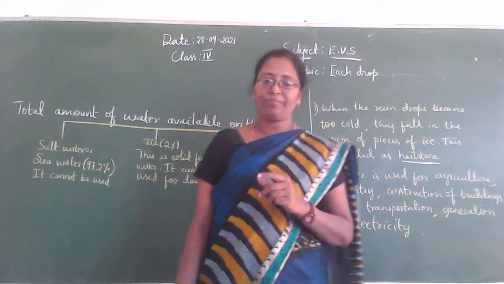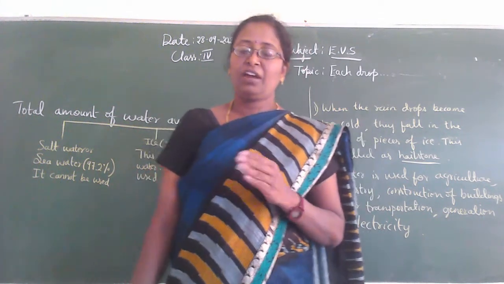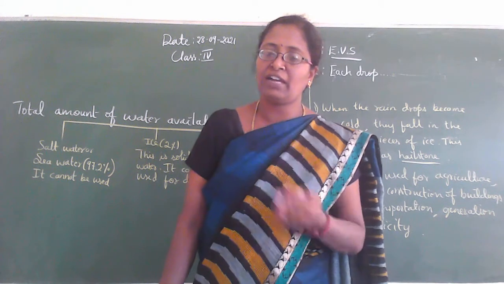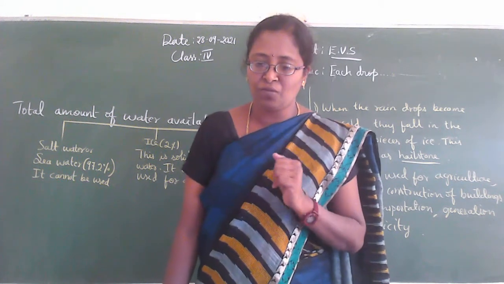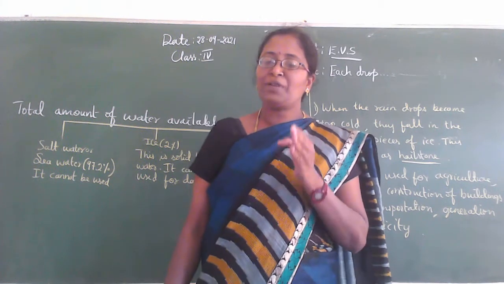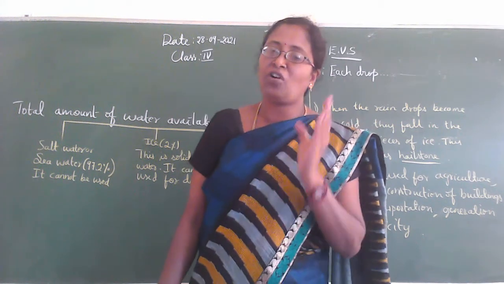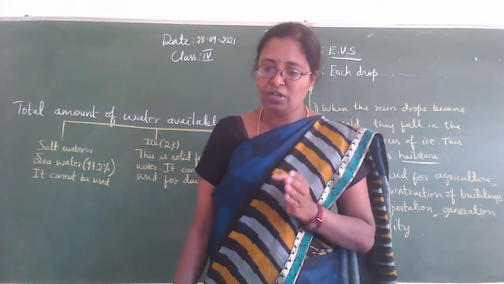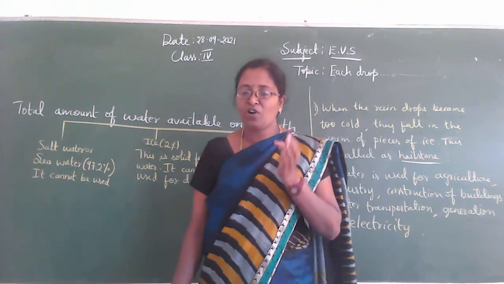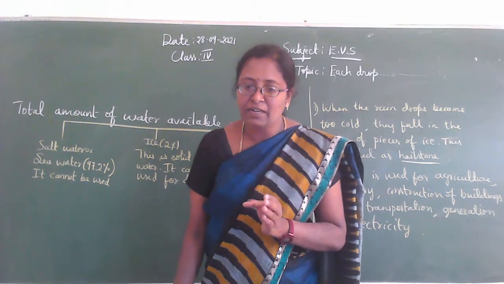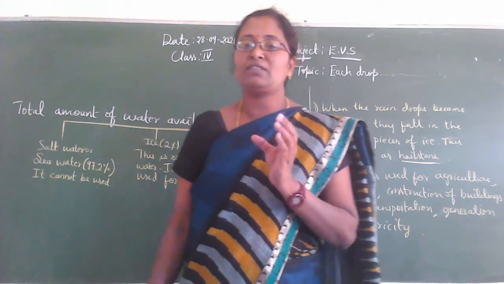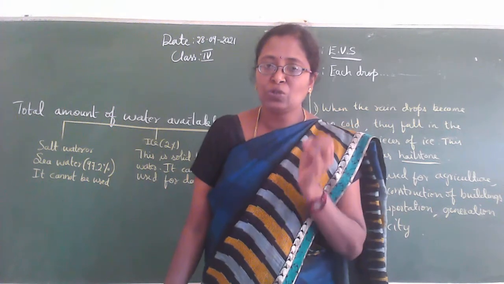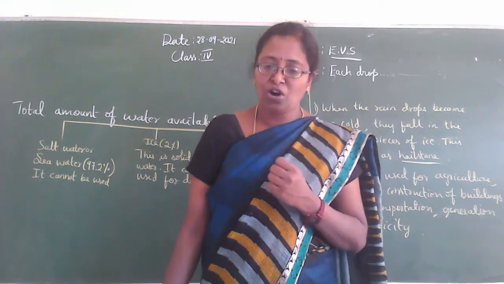Is it, children? So, in our daily activities, for what purposes do we use the water? You should measure the water. How much water do we use? So, you should measure the water used by you and your family members. That measurement is done with the help of the vessels that are used daily at your home.